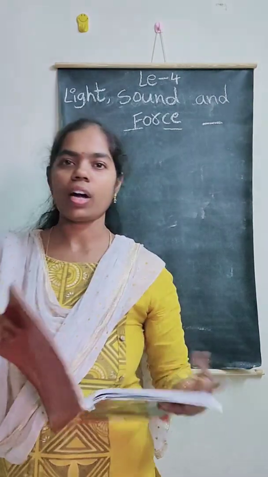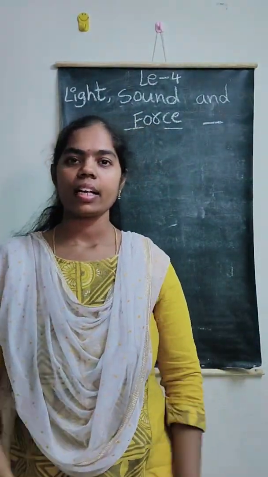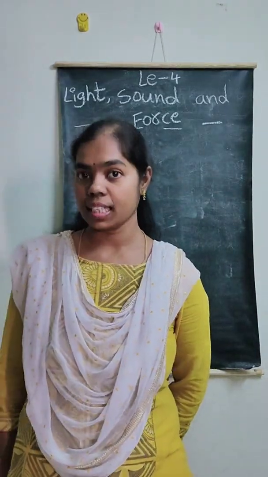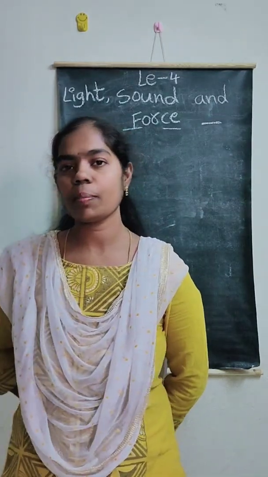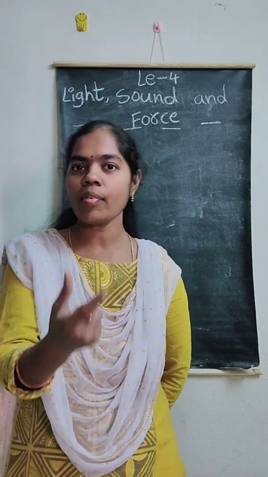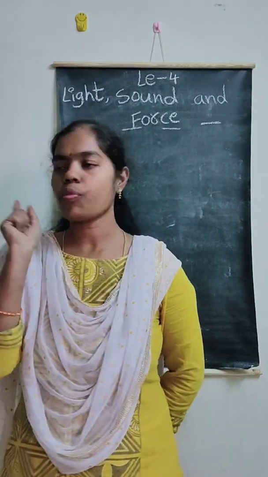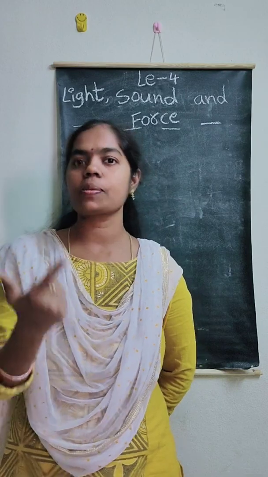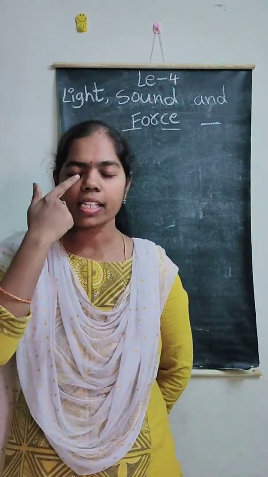Now I am going to ask one question. How are we seeing so many objects around us? Think once. Yes, with the help of eyes, we can see different types of objects around us.